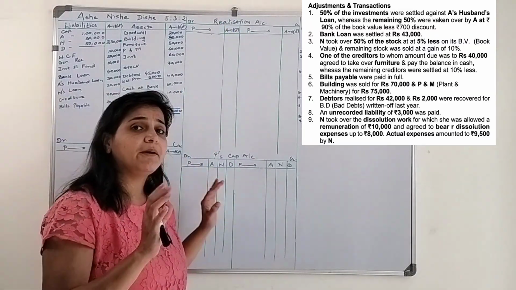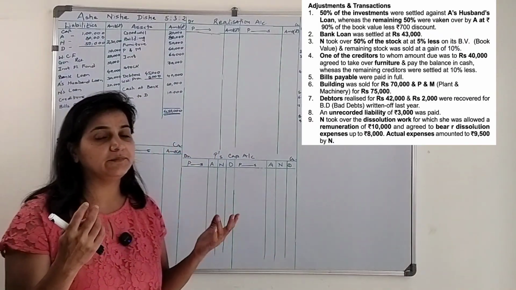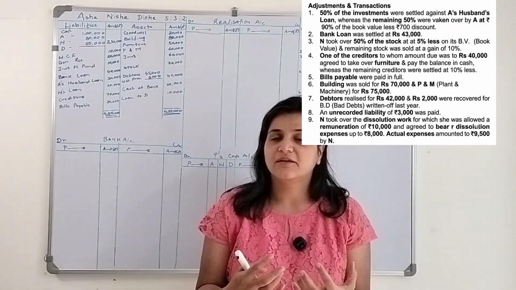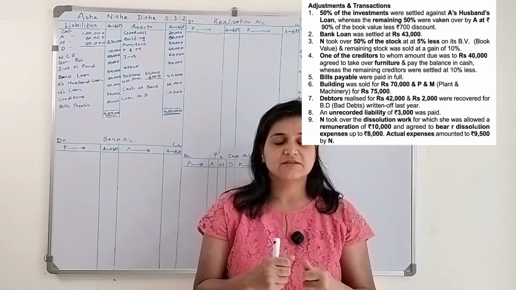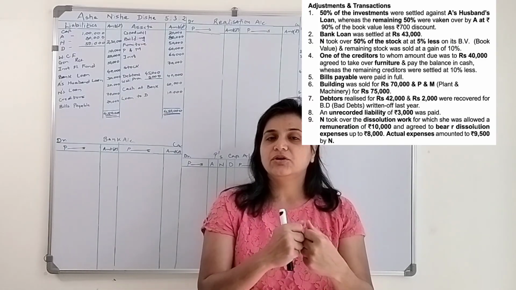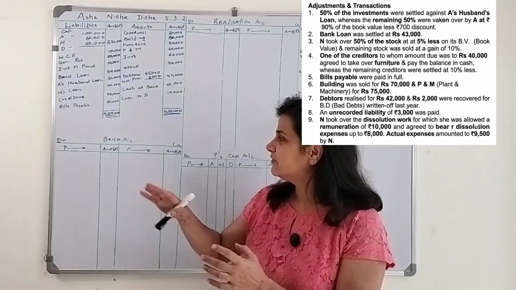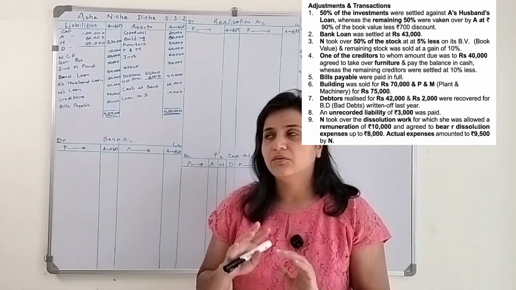The second will be the partners' capital account, and the third is going to be the bank account, wherein we will give effect of all the transactions that are happening, whether we are selling certain assets or paying to creditors or paying off the liabilities. All the effects will be given in these three accounts only.